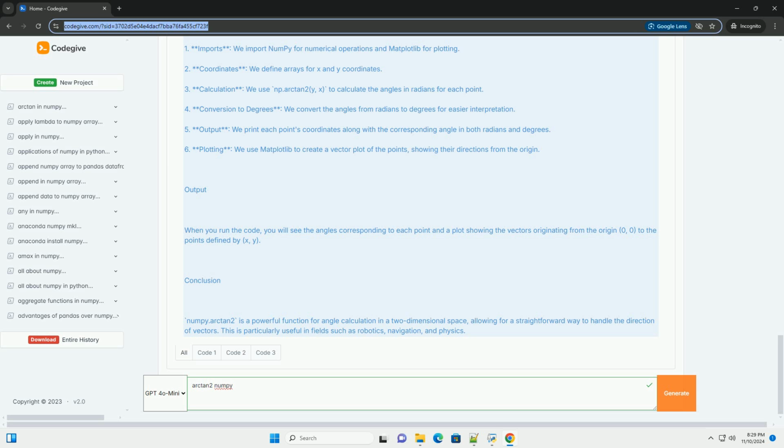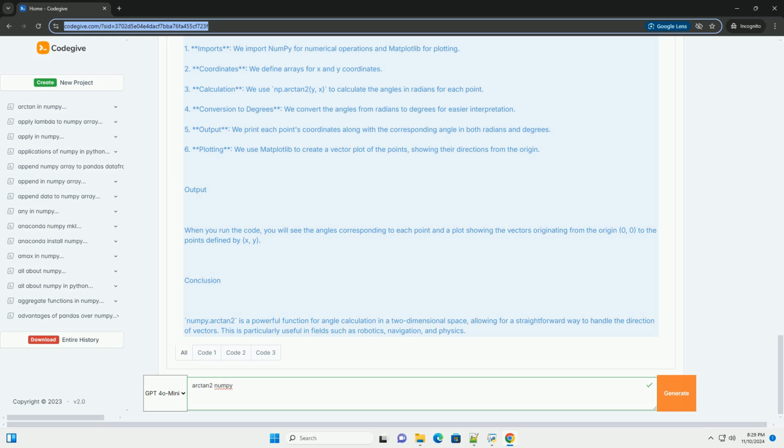Why use numpy.arctan2? Quadrant awareness. Unlike the simple arctangent function, arctan(y/x), which can only yield results in the first and fourth quadrants, arctan2 can correctly determine the angle based on the signs of both x and y. Avoid division by 0. Arctan2 avoids the division by 0 that can occur when x is 0.